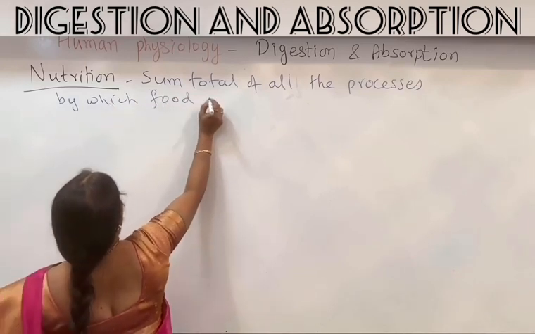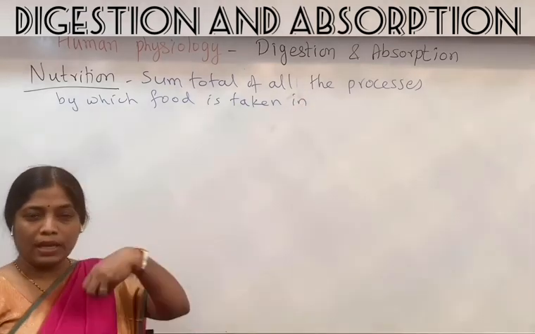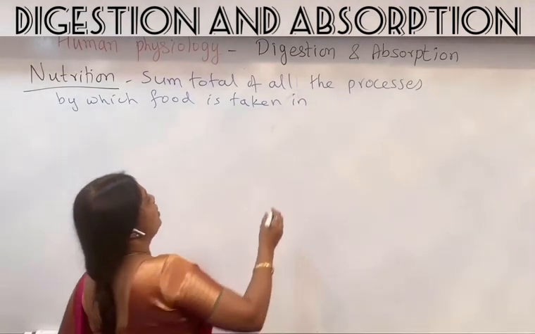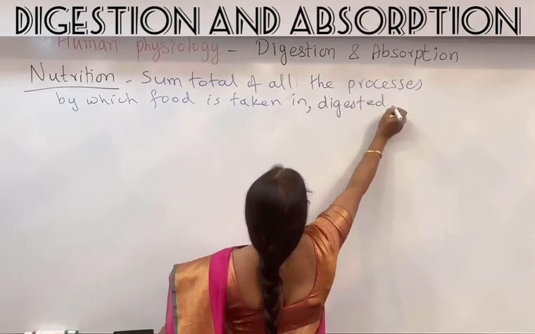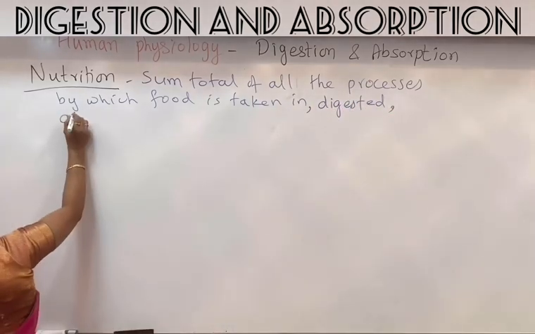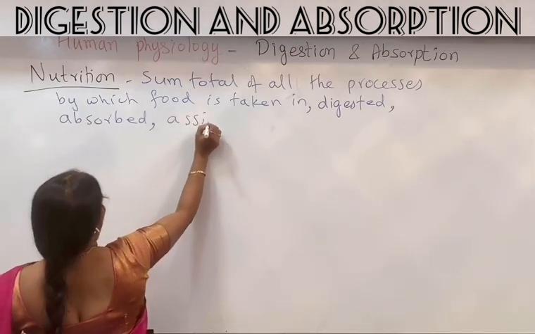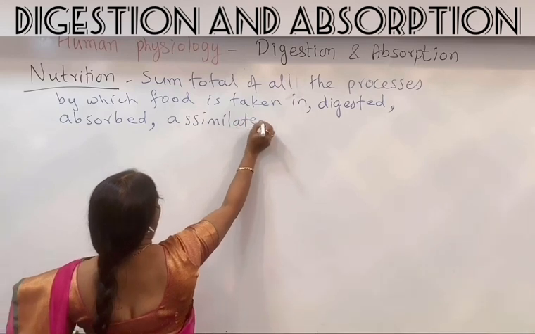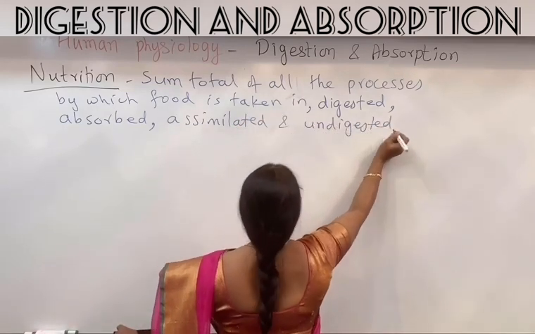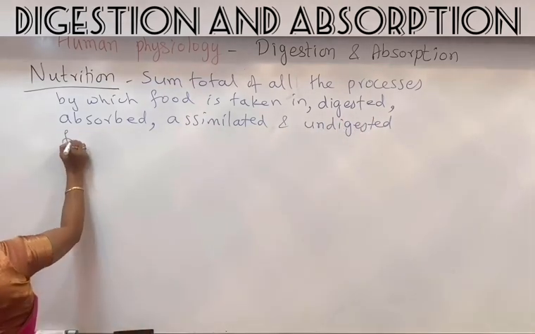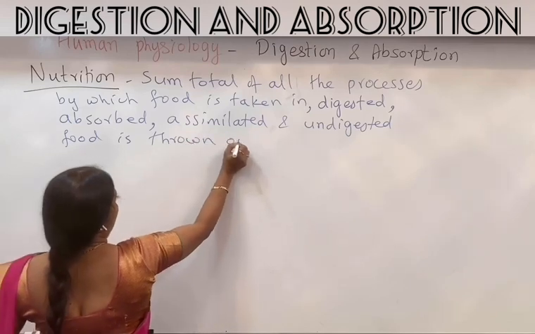Food is taken in. The process of taking in of the food is called ingestion. Then it is digested. Once it is digested, it is absorbed. Then it is assimilated, and the food which is not digested, the undigested food, is thrown out.